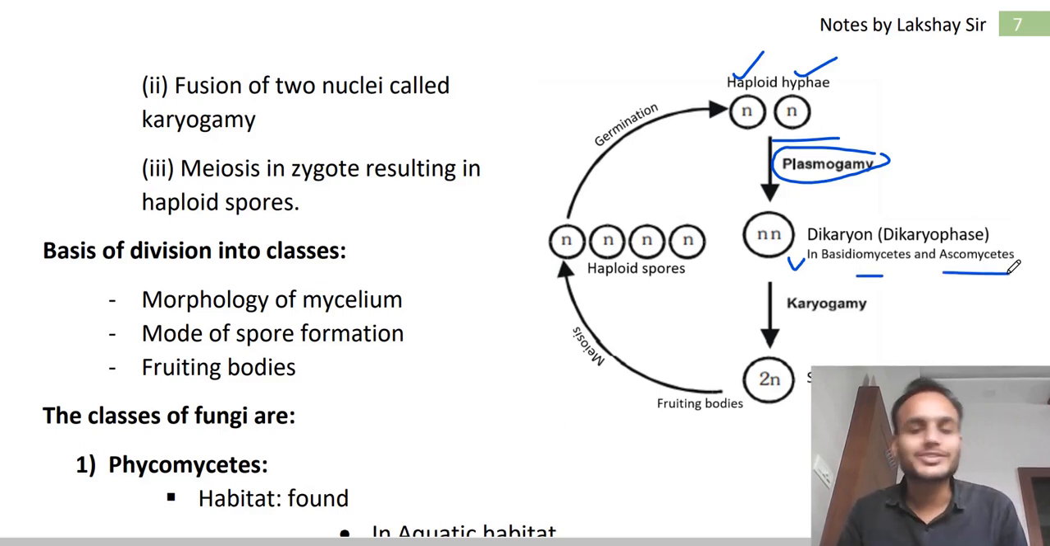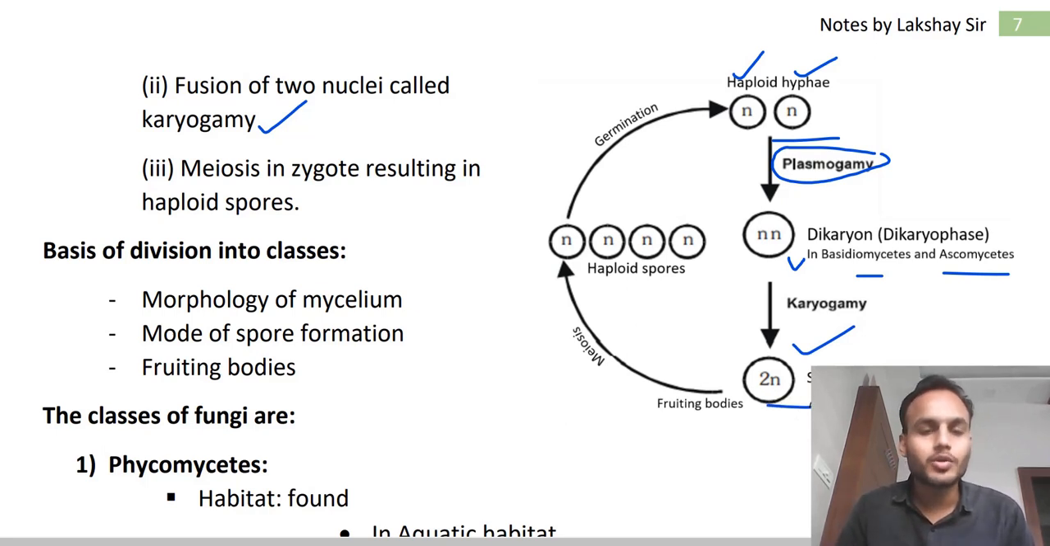These are specially found in Basidiomycetes and Ascomycetes. You have to remember the dikaryon stage, in which a cell has two nuclei. Di means two, karyon means nucleus. So a cell having two nuclei is called a dikaryon, and it is mainly present in Basidiomycetes and Ascomycetes. Clear? Now these two nuclei fuse together, and this fusion is called karyogamy. By this a synkaryon is formed, having diploid chromosomes.